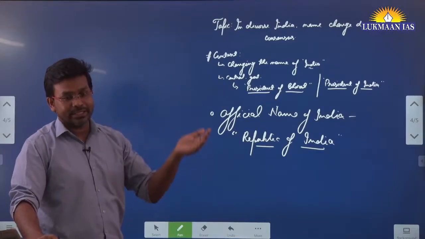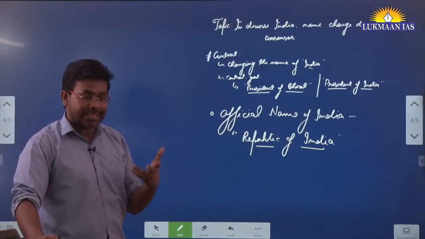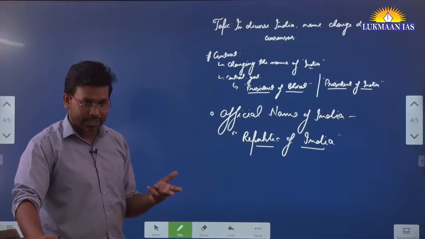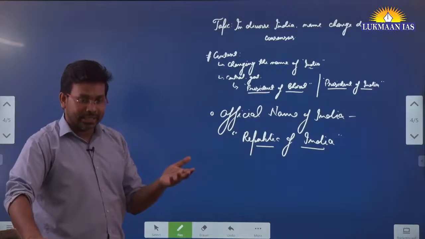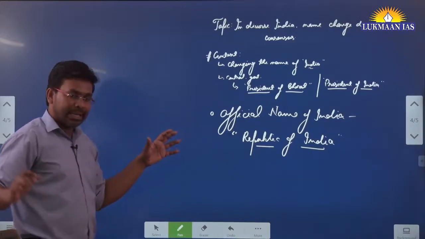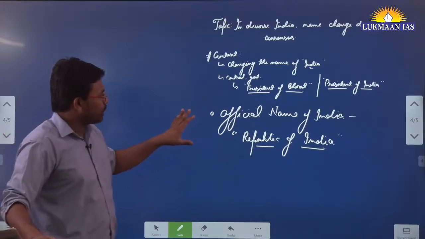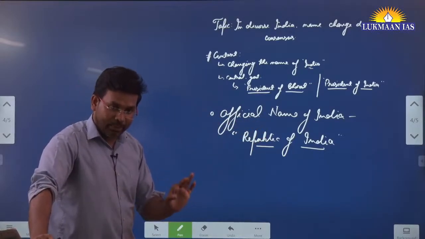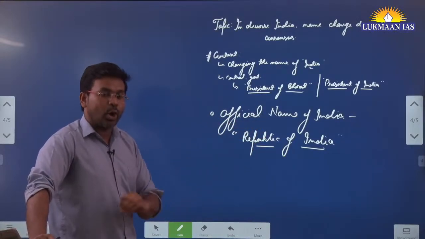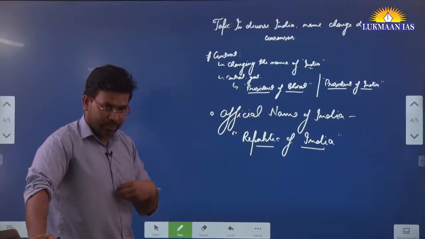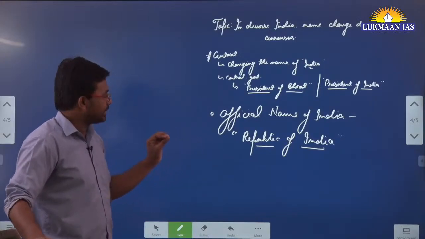Internationally we have 193 recognized countries under the United Nations, and every country has its own name. Republic of India is the official name mentioned in all foreign forums.